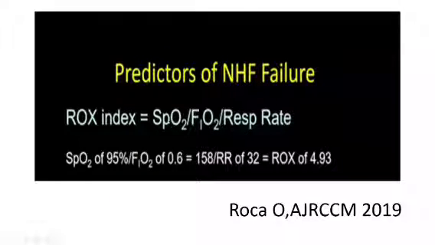We take the saturation of the patient, divide it by the FiO2, and divide that by the respiratory rate. Take an example: my patient has a saturation of 95% with a FiO2 of 0.6. It came out to be 158. I divided by the respiratory rate, which was 32, and got a ROX of 4.9. The criterion is 4.